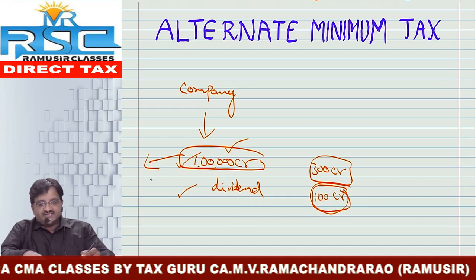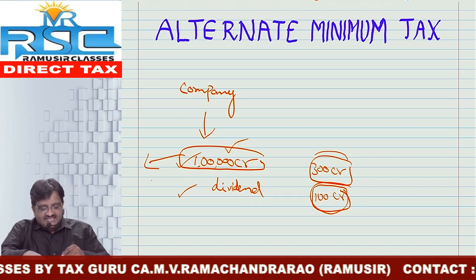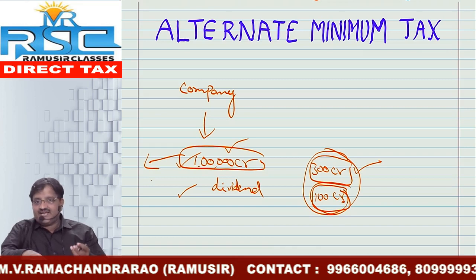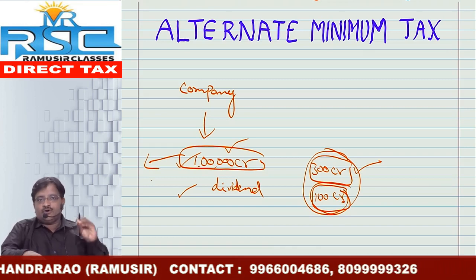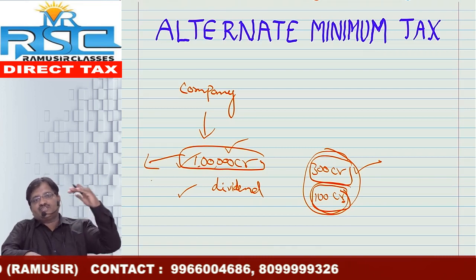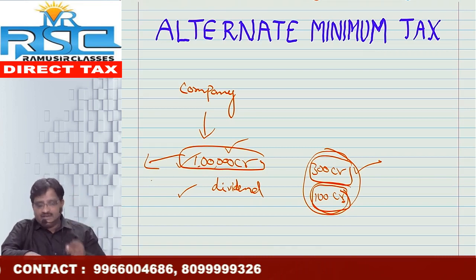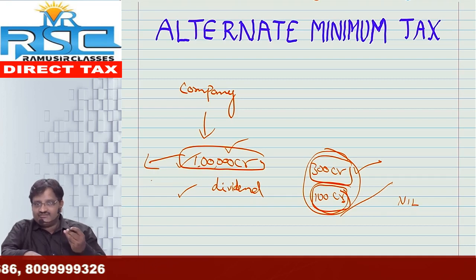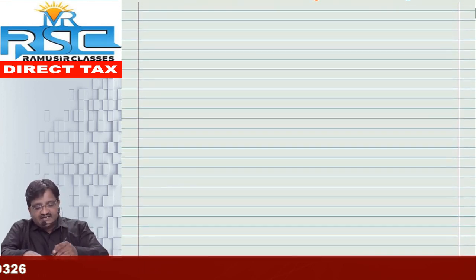These are the profits as per the Companies Act. These are the profits as per the Income Tax Act, and this is the tax as per income tax provisions. So many people, even though they have huge revenue, are offering low tax, or some are offering nil tax. Or else I will take another example for better understanding.